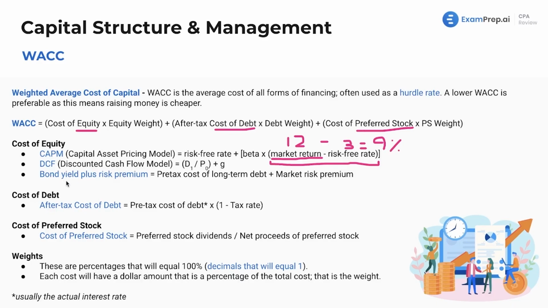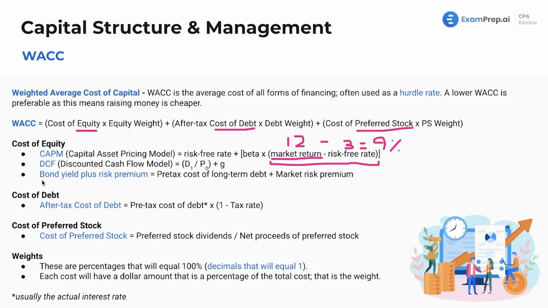Lastly, our bond yield plus risk premium. Market risk premium. This is what I mentioned before. So again, if it wants you to calculate the bond yield plus risk premium, and it doesn't give you this, but it gives you market return and risk-free rate, you know how to calculate it. And it's trying to say, okay, bonds, they're pretty safe as well. Not necessarily safest, but right, it's fixed income. So what is the cost of debt plus the premium you're trying to get on the overall market? That's what the bond yield plus risk premium does.